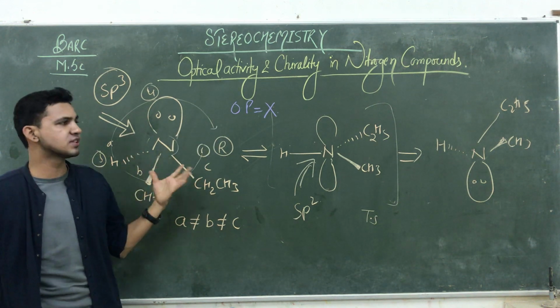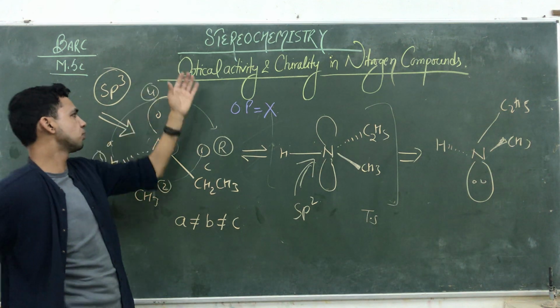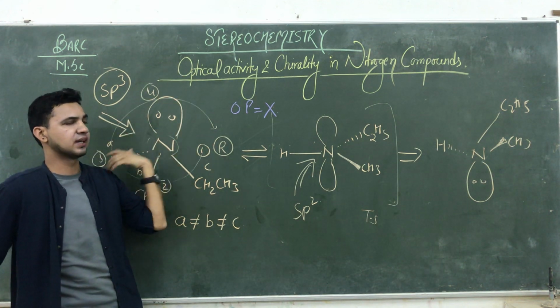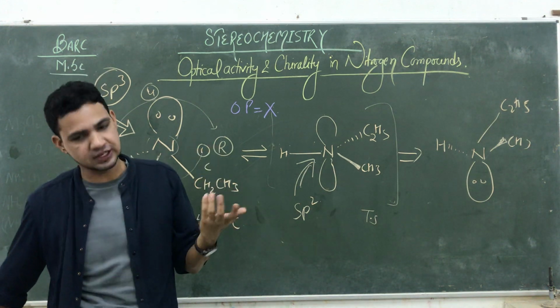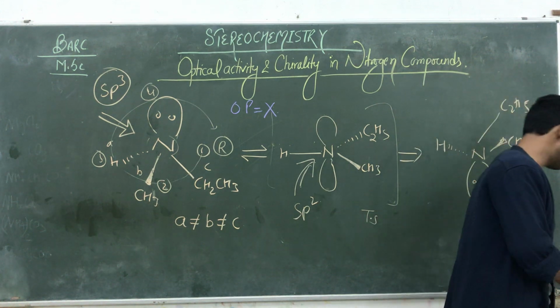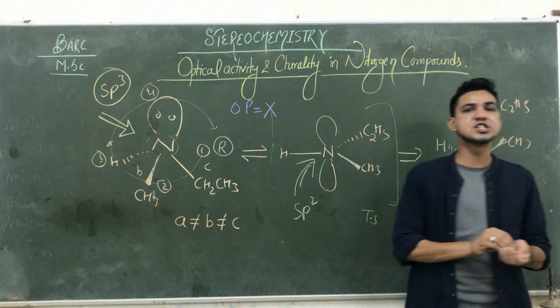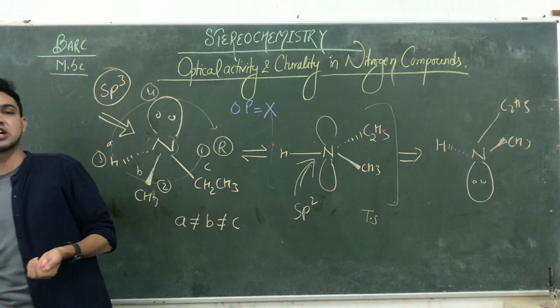ये तो tetrahedral type of pyramidal structures हैं, तो in that case this lone pair is generally participating in flipping reactions, and due to this flipping they are losing their optical activity. Okay, so then we are talking about our next compounds. So how are we going to prevent that flipping? इस flipping को कैसे prevent करा जाता है?